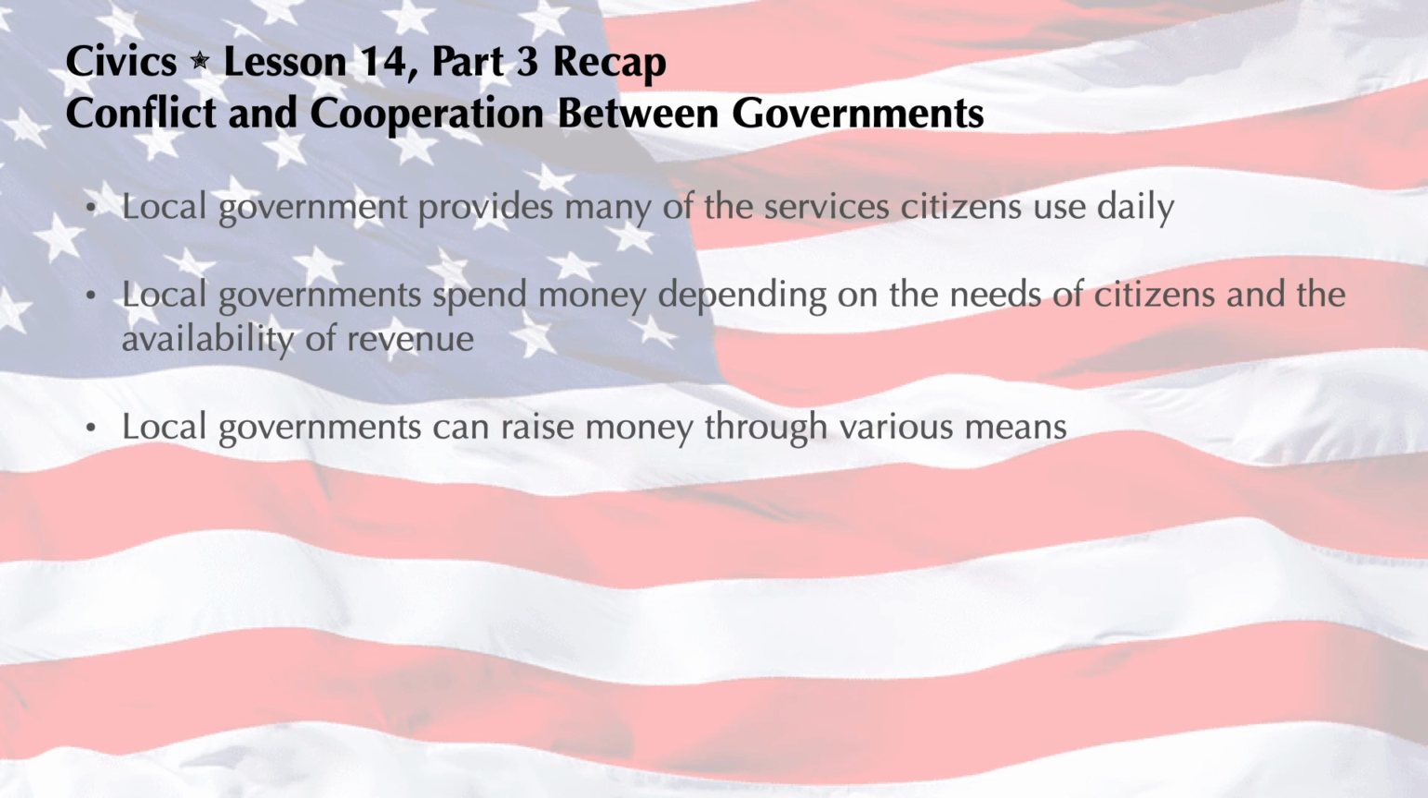So that's the way it is with Lesson 14, Part 3, Conflict and Cooperation Between Governments. At this point, you should know that local government provides many of the services citizens use daily. Local governments spend money depending on the needs of citizens and the availability of revenue, and local governments can raise money through various means.